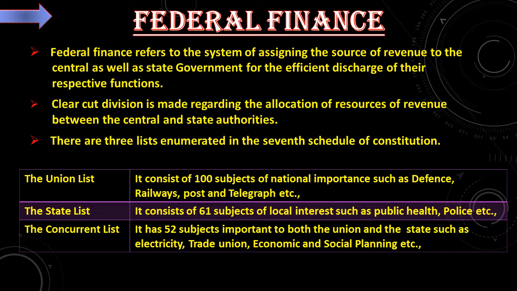Next is the concurrent list. It has 52 subjects important to both the union and the state such as electricity, trade union, economic and social planning. So these departments will be both in the hands of the center as well as the state.